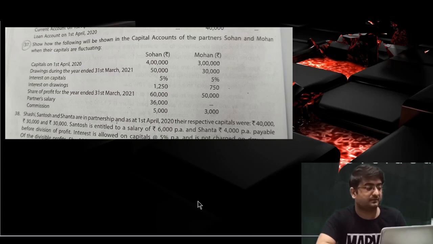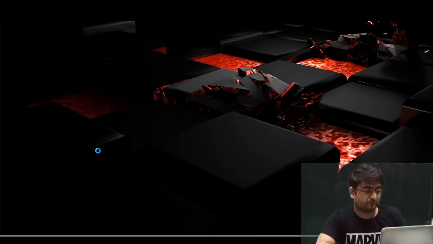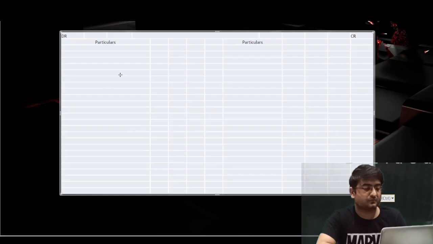Since this question is new, let me solve this question for you in the partners' capital account. Just give me one moment. Let me just draw the format of partners' capital account on the screen. Okay, so you can see the partners' capital account drawn over here.